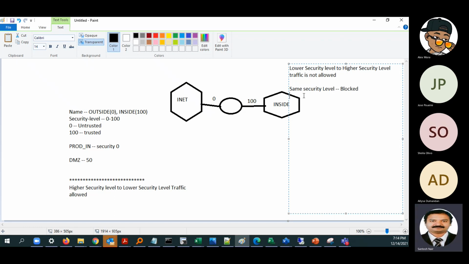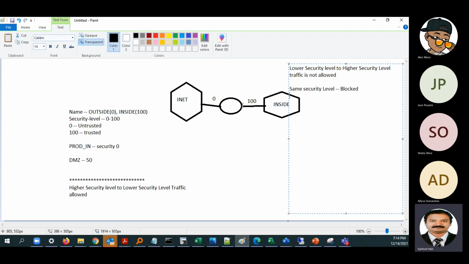Before we go for this rule, I think you already understand the difference between pass-through traffic and traffic towards the device. What is pass-through traffic? Tell me. Pass-through traffic only passes through the device.